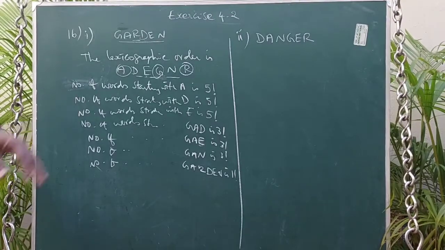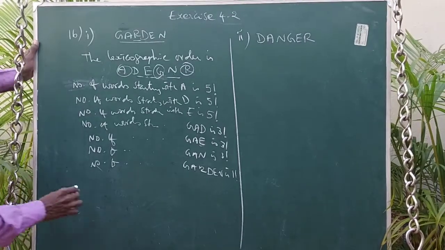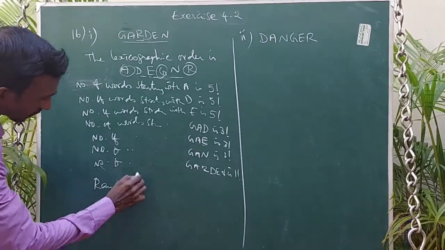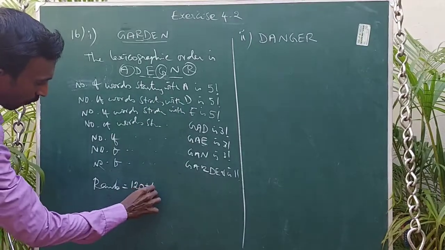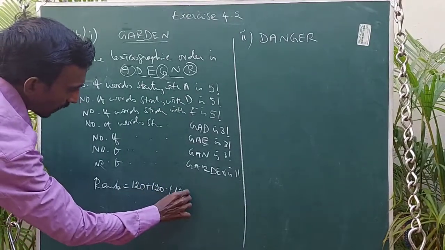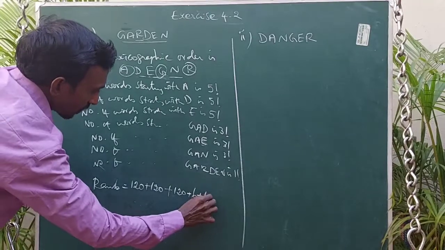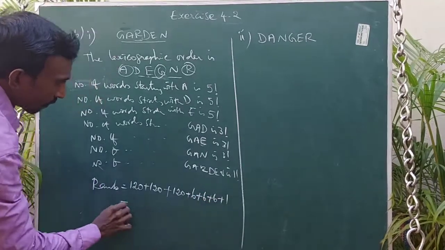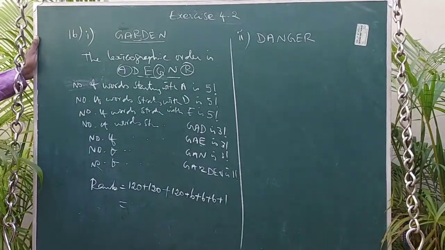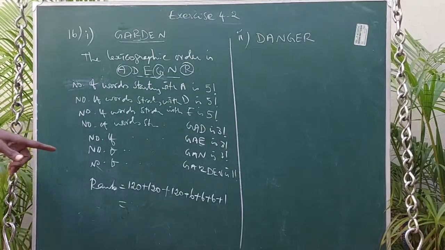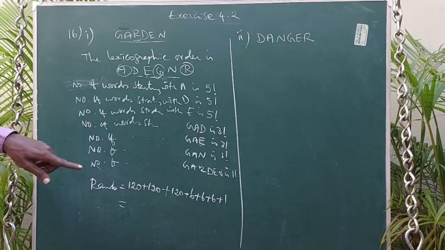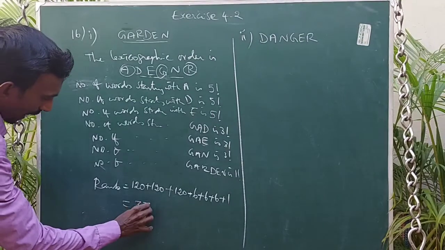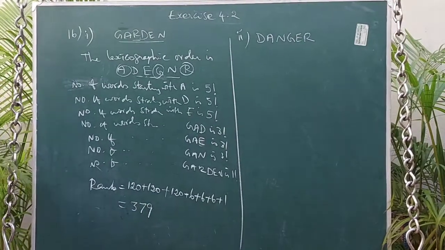So we have to sum up all the things. The rank is equal to the sum of all the things: 5 factorial is 120, again 120, plus 120, plus 3 factorial which is 6, and so on, plus 1. So what is the total answer? 360, 378, 379. So the rank of the word GARDEN is 379.